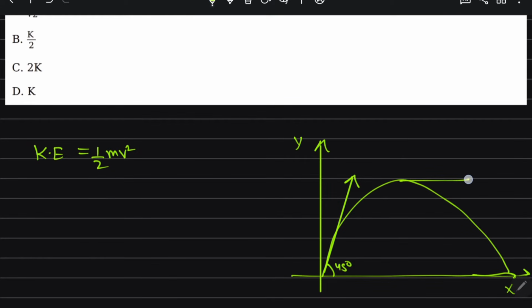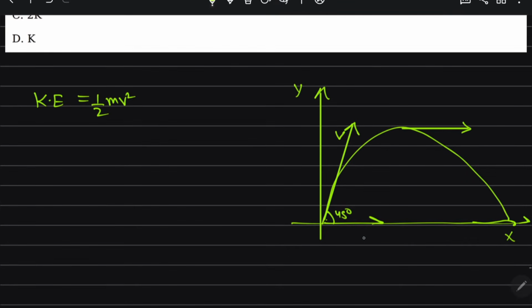Resolving, we get V cos 45 degree and V sin 45 degree. At the highest point the velocity in y direction is 0, and there is only the x direction velocity, V cos 45 degree, that is V by root 2.